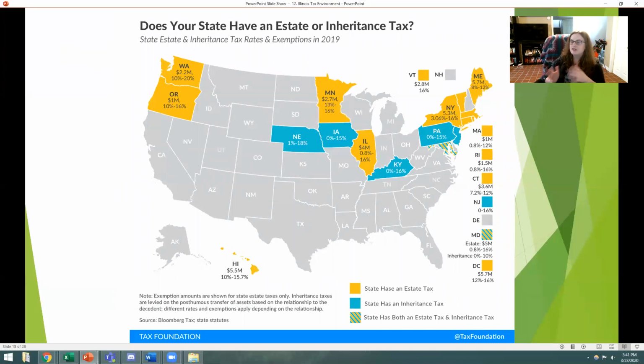We also are one of the few states that actually have an estate tax. So these tax rates go for different amounts, but the more money that you have in the event of death, the higher the tax rate's going to be before that can be passed on. And this is a tax on your estate before it goes to the next generation.